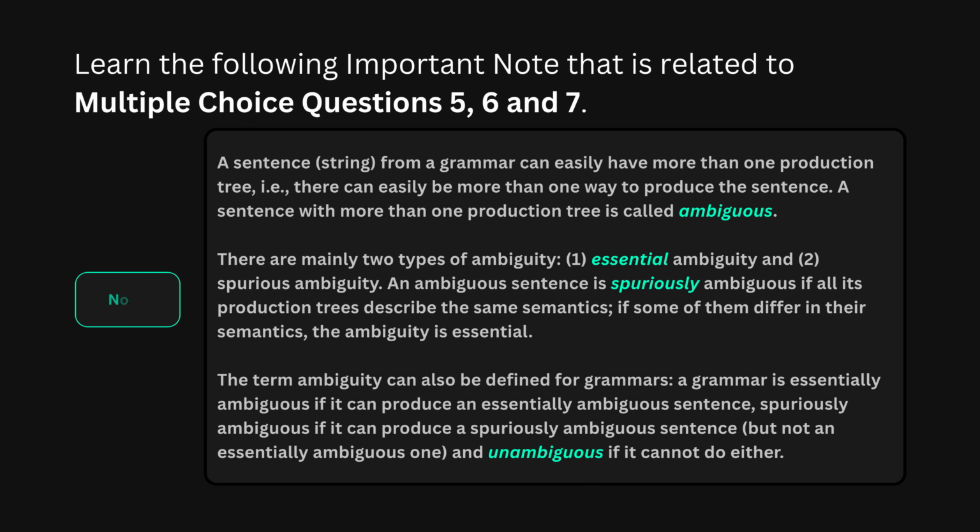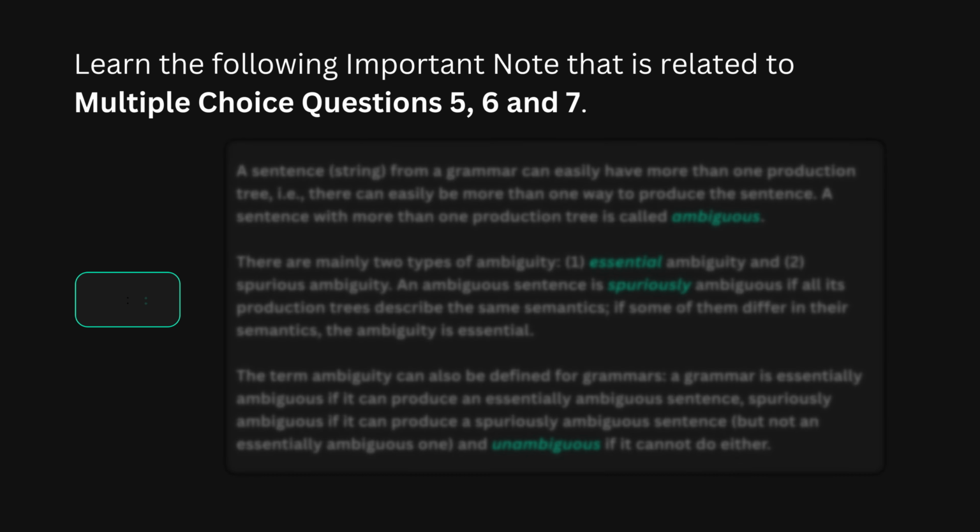Before we move on, a quick summary of ambiguity types, because these concepts appeared in questions 5, 6, and 7. 1. A string with more than one parse tree is ambiguous. 2. If all those parse trees give the same meaning, that is spurious ambiguity. Harmless. 3. If the parse trees give different meanings, that is essential ambiguity. Dangerous. 4. A grammar inherits these labels based on the strings it can generate. This hierarchy is fundamental. Remember it.